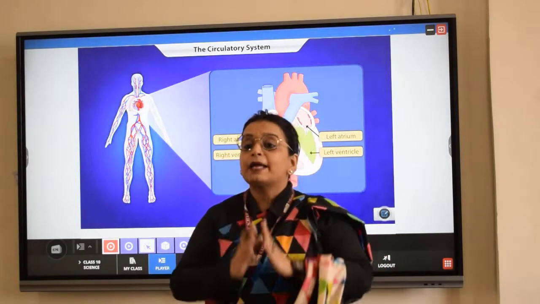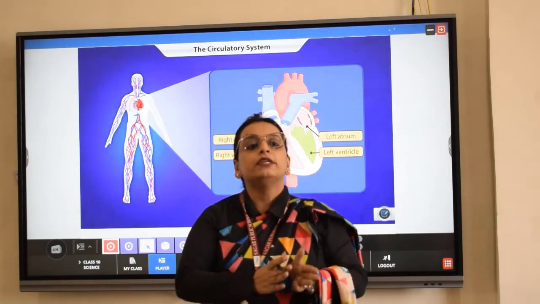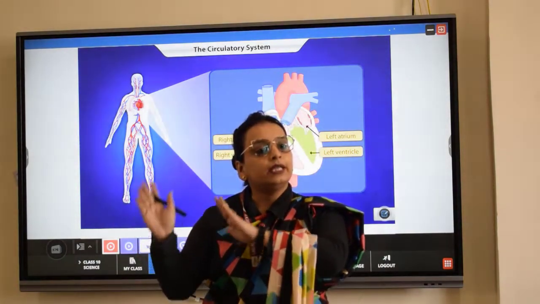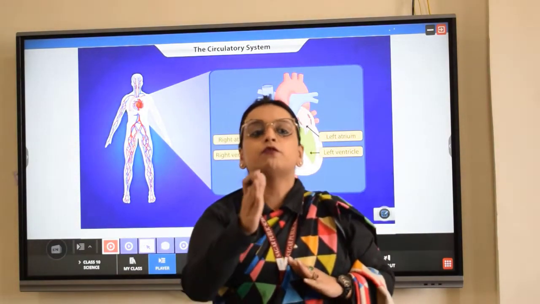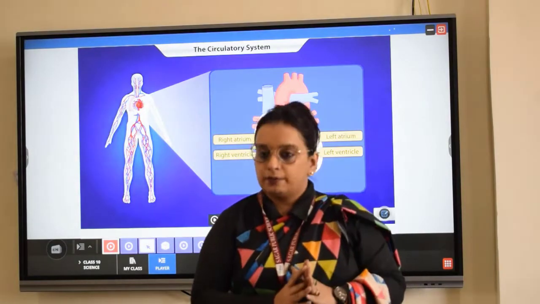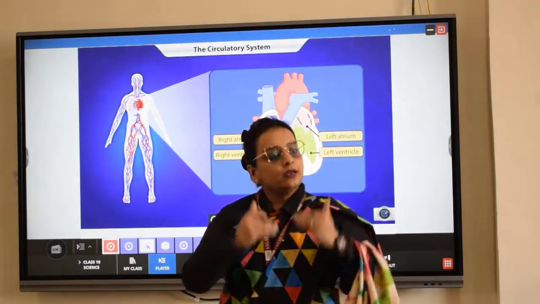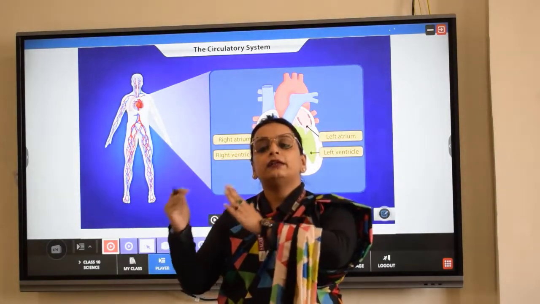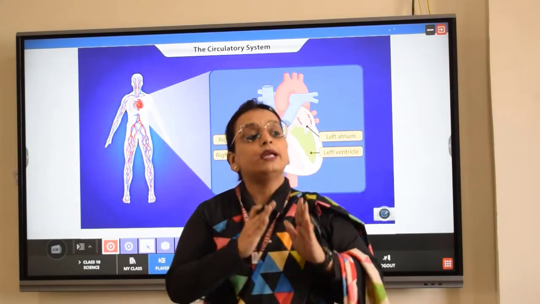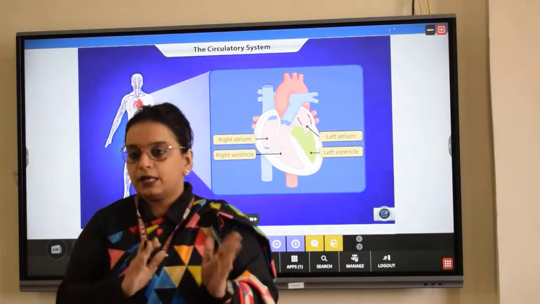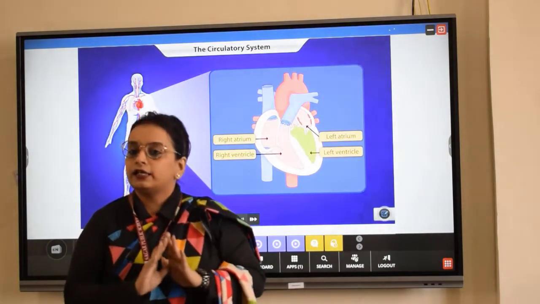The chambers are separated from each other by means of valves present in between. The right portion of the heart is completely separated from the left portion of the heart by means of a dividing wall called the septum, right? And further the heart is divided into right atrium, right ventricle, left atrium, left ventricle. The right portion of the heart deals with deoxygenated blood and the left portion deals with oxygenated blood.